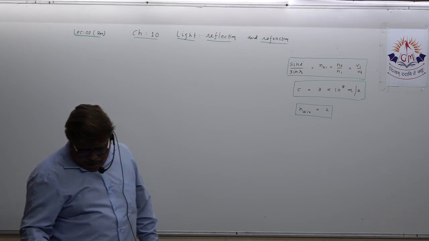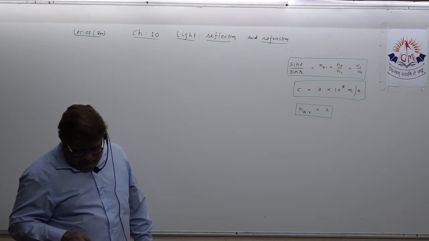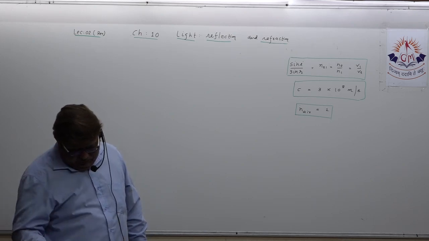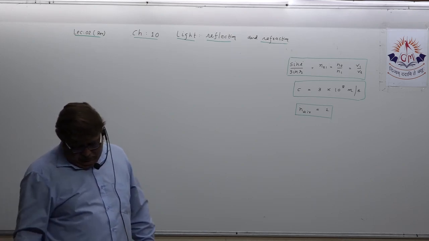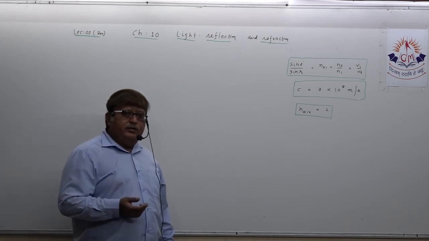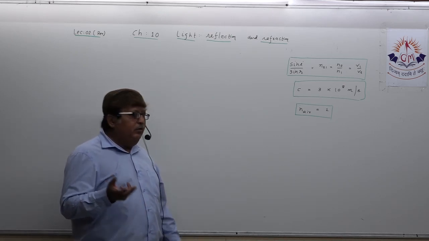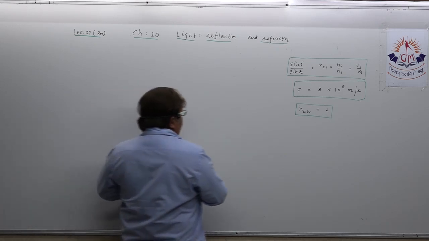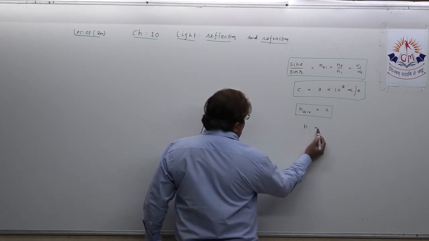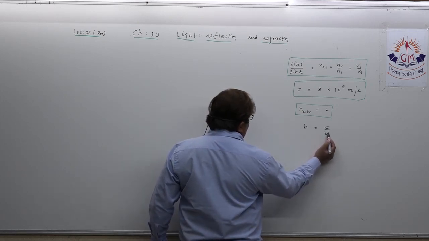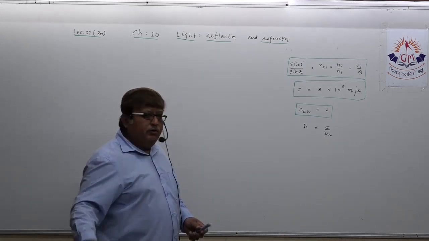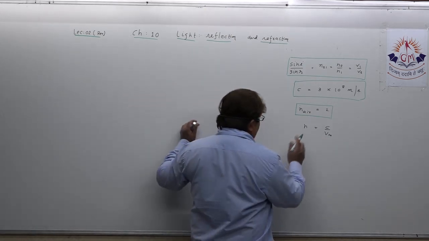The second and third numericals are just numericals of finding absolute refractive index. And you all know, dear student, the formula to find absolute refractive index: C upon Vm, where Vm is the velocity of light in any medium.